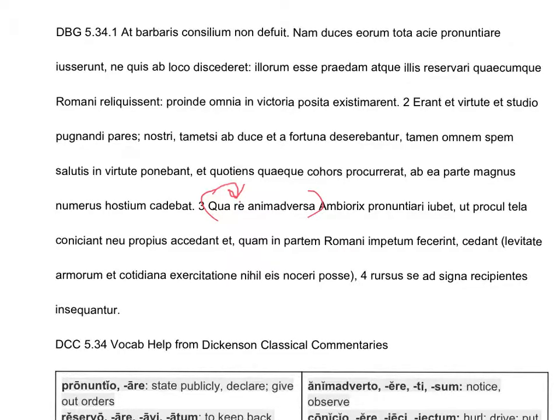So, what does Ambiorix notice? Well, he notices that our guys are fighting back and seeming to do well. So, Ambiorix, the leader of the Gauls, pronuntiari iubet. Well, by now, you should recognize this phrase, pronuntiari iubet. We've seen it here, and we also saw pronuntiari iusserunt, and the Romans also did that up in chapter 33. So, what did he order to be announced?